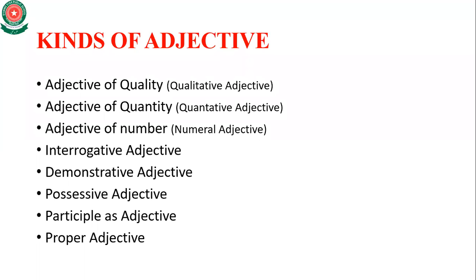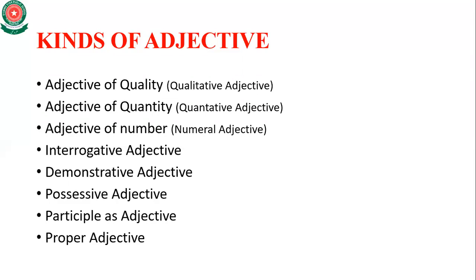I repeat. Number 1, adjective of quality, which is also known as qualitative adjective. Number 2, adjective of quantity, which is also known as quantitative adjective. Number 3, adjective of number, which is also known as numeral adjective.